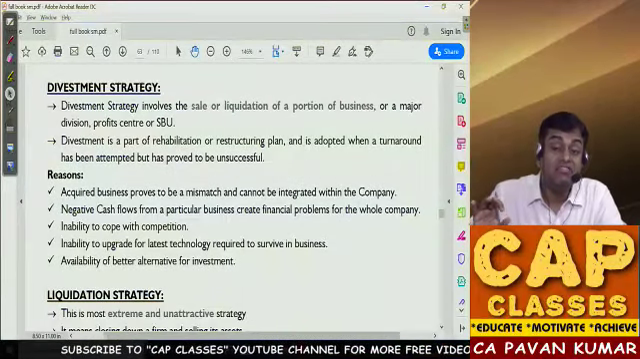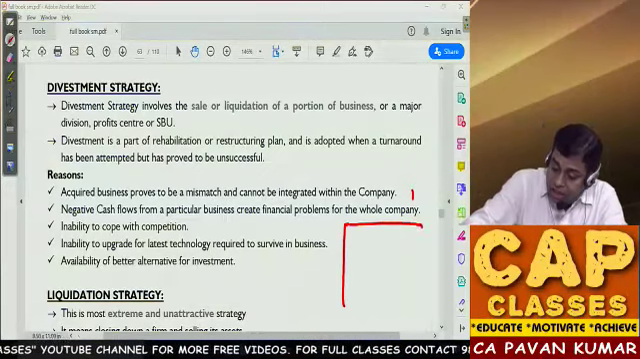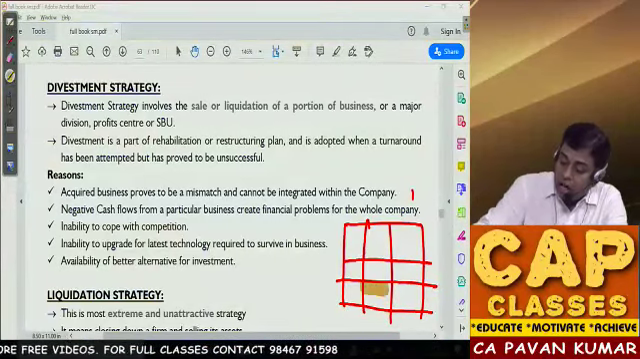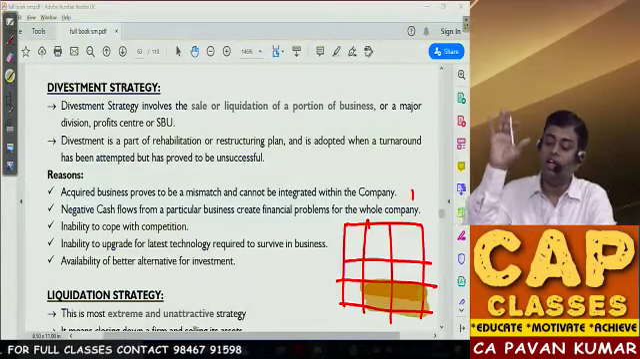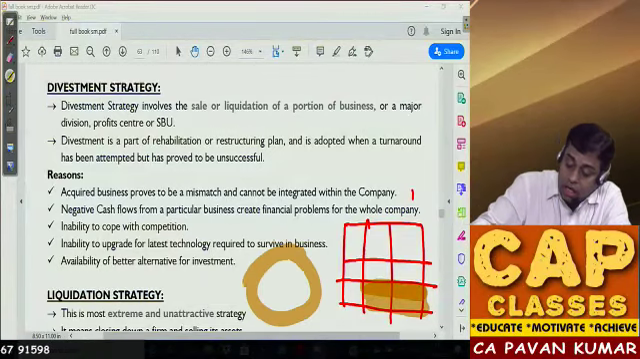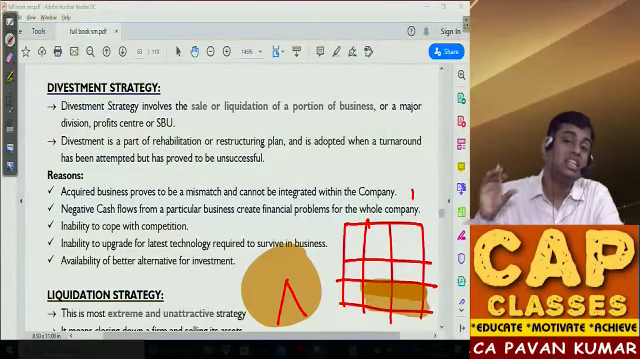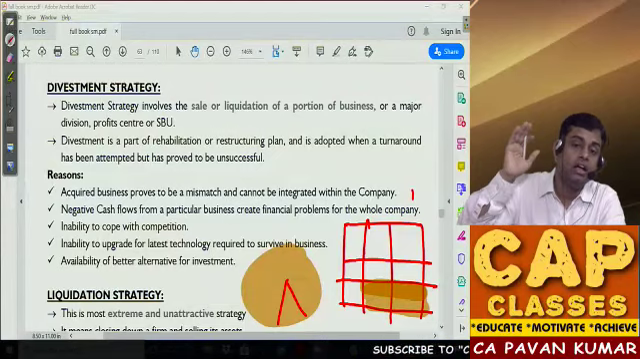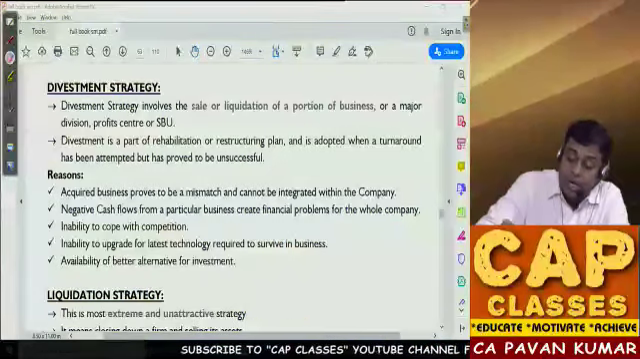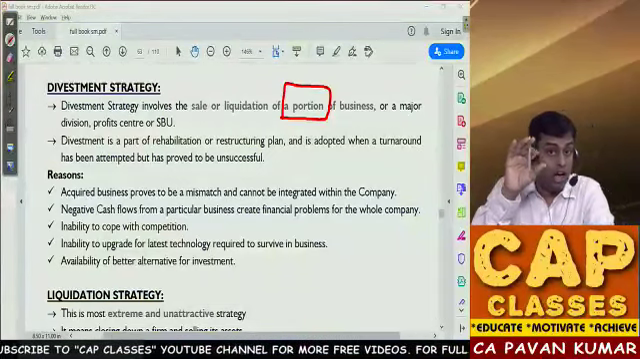Go to disinvestment strategy. What is disinvestment strategy? See, this is your present business portfolio. So you are liquidating these 2 businesses. You decided these 2 businesses I don't want. I will sell these 2 businesses. That is your disinvestment strategy. Or this is your present business, you want to liquidate this part. You want to sell off this part, remaining you want to continue. This is also disinvestment strategy. So what is disinvestment? It involves sale or liquidation of a portion of business.